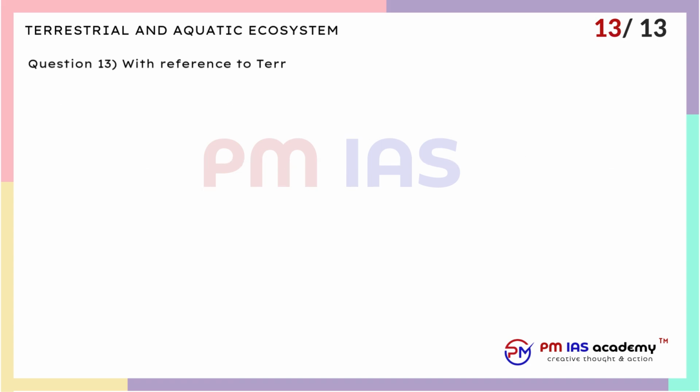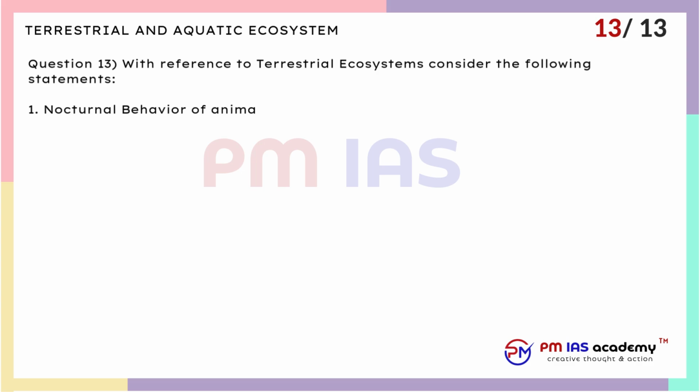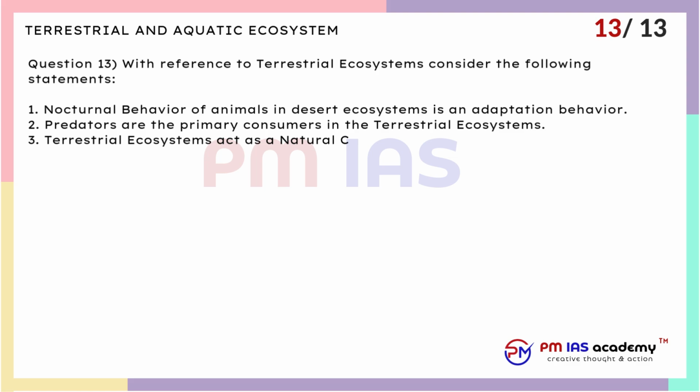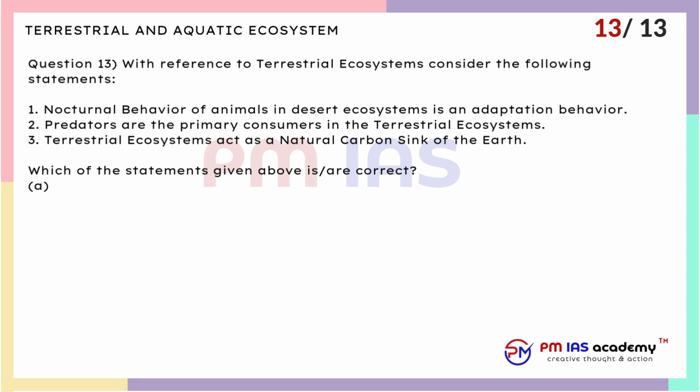Question 13. With reference to terrestrial ecosystems, consider the following statements. 1. Nocturnal behavior of animals in desert ecosystems is an adaptation behavior. 2. Predators are the primary consumers in the terrestrial ecosystems. 3. Terrestrial ecosystems act as a natural carbon sink of the earth. Which of the statements given above are correct? A. 1 and 3 only. B. 2 only. C. 1 and 2 only. D. 2 and 3 only.